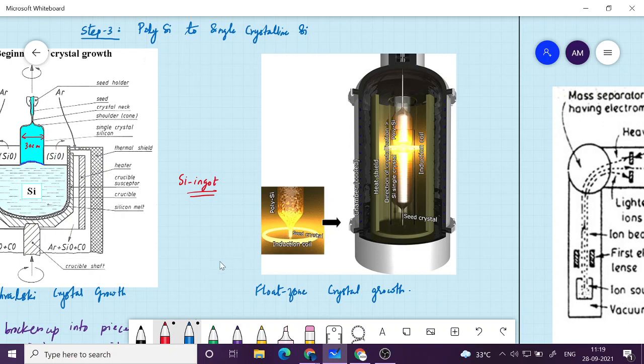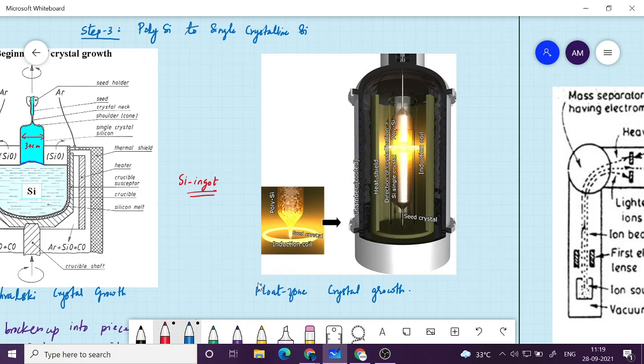And what is the float zone technique? You take the silicon ingot, which is like a rod like this. You can do this directly with polysilicon also. The purpose is to purify the rod and make it into single crystalline. So you have a coil which will heat up the ingot, and it will melt the nearby region, and then you move this heating coil gradually upward. So what will happen? The top region will get melted and the bottom region will get solidified.